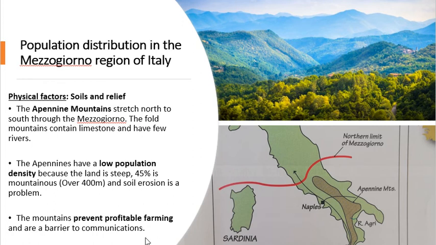Okay, the mountains prevent profitable farming and are a barrier to communications. So the Apennine Mountains are a barrier for farming and a barrier to communication. So, for example, if you live in this area here, you're not going to be able to get a good phone line, good phone service. You're not going to be able to get Netflix or Sky or anything like that. Okay, so as a result, nobody lives here, and that's as a result of the poor relief, the Apennine Mountains. While they might look lovely, they're not good for living in or farming on.